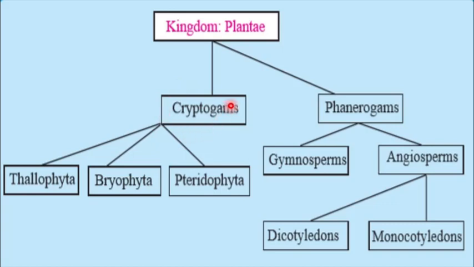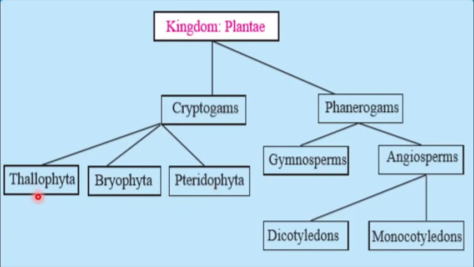First, the plants that cannot produce seeds are called cryptogams. And the plants that can produce seeds are called phanerogams. Cryptogams are divided into three divisions: Thallophyta, Bryophyta, and Pteridophyta. In the last video, we studied these three divisions.